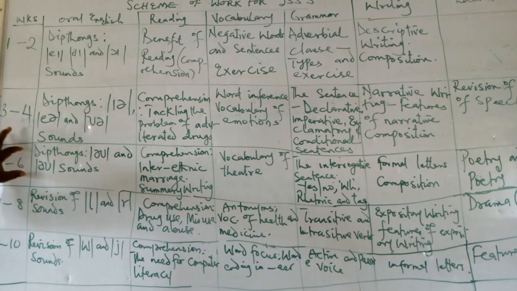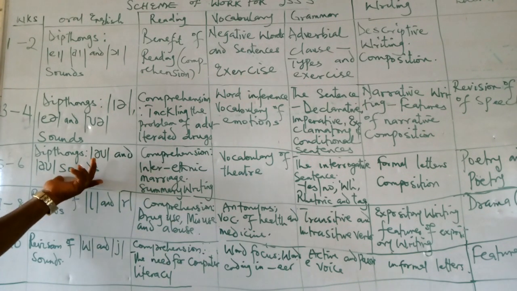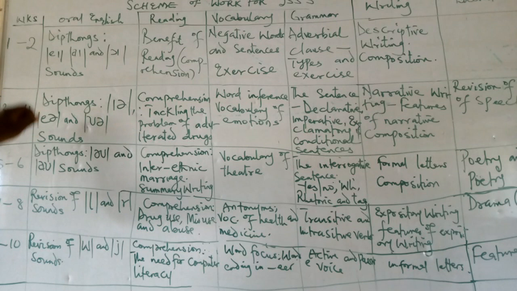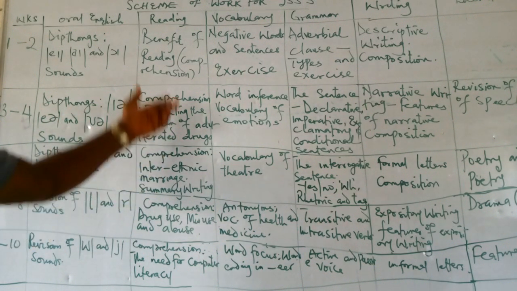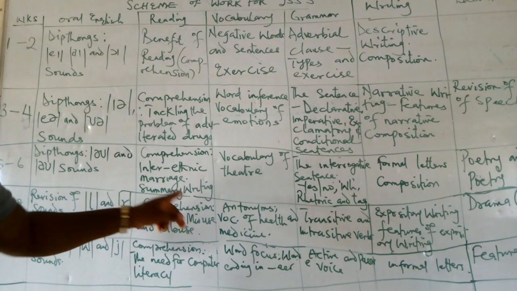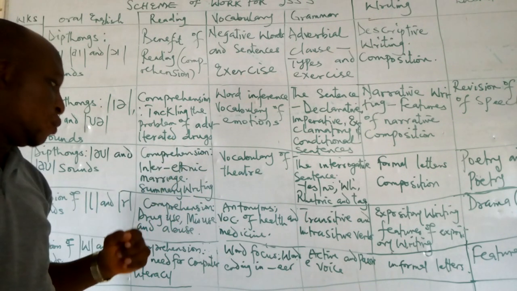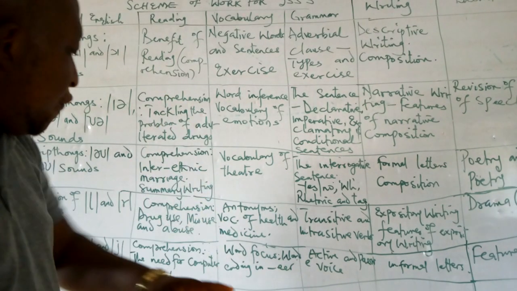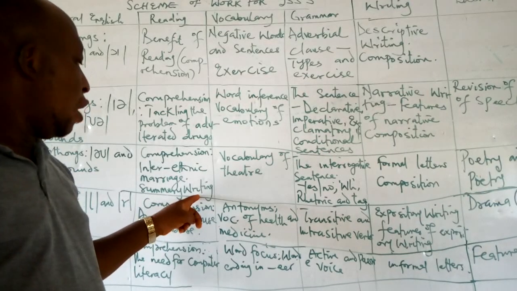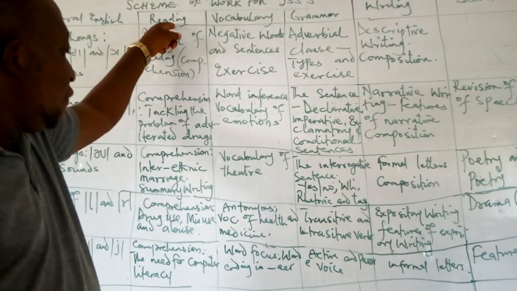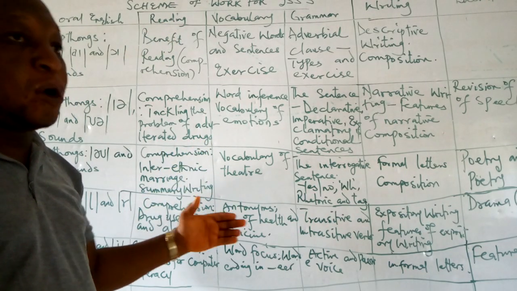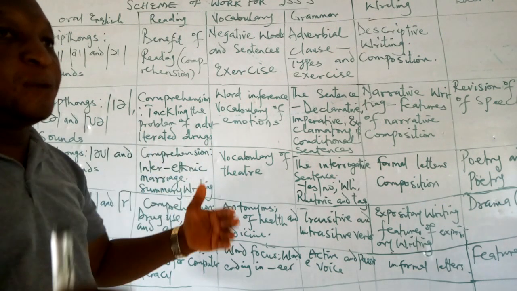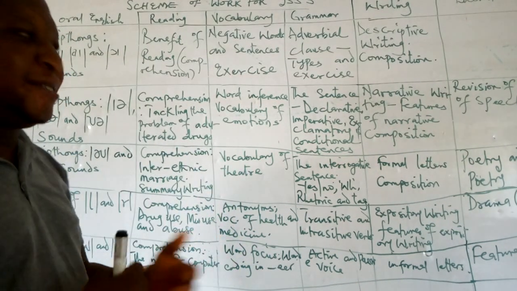So from week 5 to 6, we will still continue with diphthongs under the oral English. We look at this sound, the A and the R sound. Under reading, we look at the interethnic marriage, which is under composition. And we shouldn't forget, summary writing also comes under the reading. We look at how to write summary, how to do a summary passage, how to summarize.